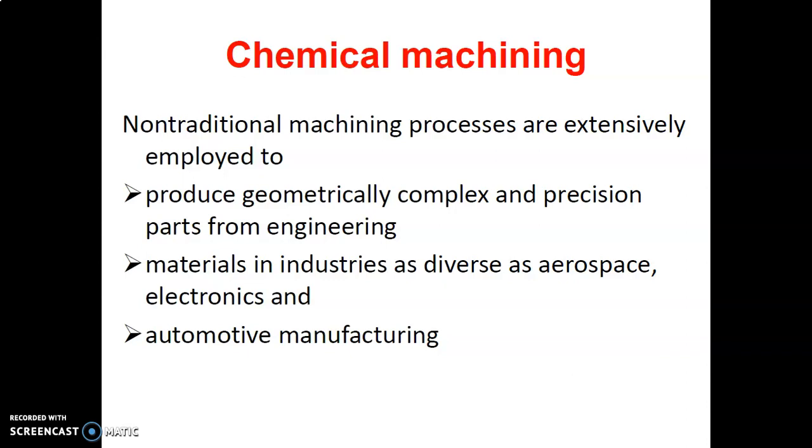Suppose you want to produce a very complex part with high precision, at that time you can use the chemical machining process. Material in industries as diverse as aerospace and electronics. So these are the specific industries where chemical machining is used. Automotive manufacturing.